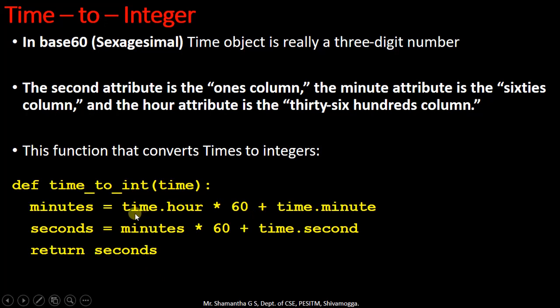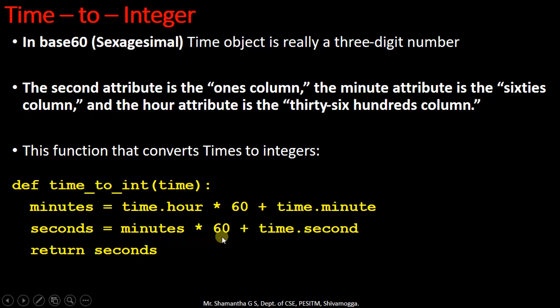I will explain the calculation. For example, let us take 2 hours 10 minutes. So time.hour is 2 into 60, that makes 120 minutes, plus time.minute. I said 2 hours 10 minutes, so 120 minutes plus 10 minutes makes 130 minutes. So there will be a total of 130 minutes.